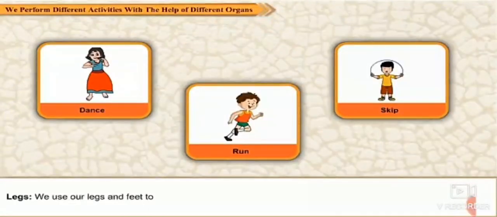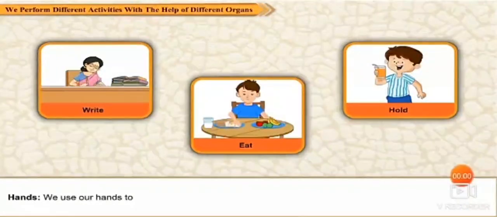We perform different activities with the help of different organs. We use our legs and feet to dance, run, skip. We can use our hands also to perform various types of activities. We can write in the notebook, we can eat food, we can hold things. So we use our hands to perform these types of activities.